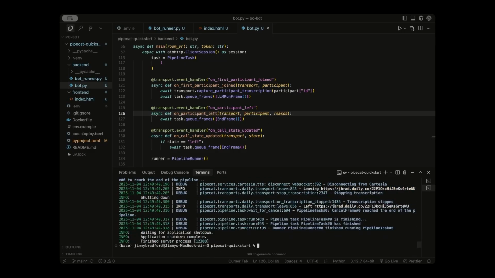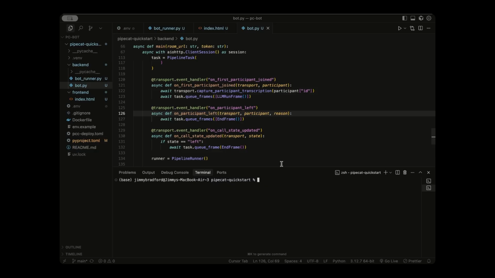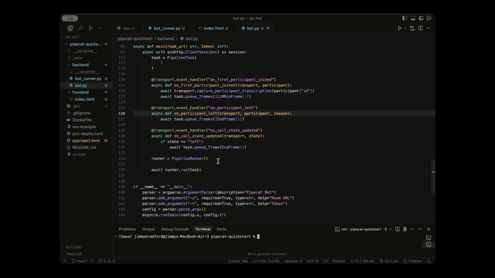But anyways, we saw that our agent joined the room and we successfully called the API and were redirected through our button. So we basically have a working app now. Now we just need to polish it and make it look a little bit nicer, as well as adding an AI avatar. Okay, so we have our functional app, but it's pretty ugly.